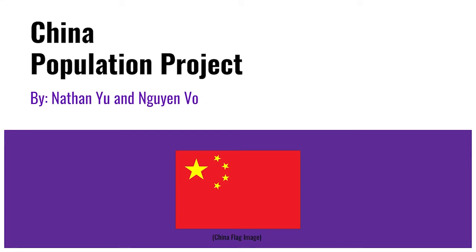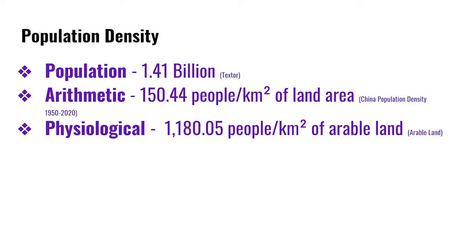This is our China Population Project by Nathan Yu and Wen Vo. The population of China is 1.41 billion. The arithmetic population is 150.44 people per kilometer squared of land area.